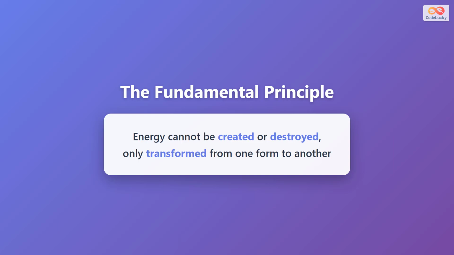Let's begin with the fundamental principle of energy conservation. This principle states that energy cannot be created or destroyed, only transformed from one form to another. Think of energy as something that never appears out of nothing and never completely disappears. Instead, it continuously changes its form. For example, when you turn on a light bulb, electrical energy transforms into light and heat energy, but the total amount of energy remains the same throughout this process.